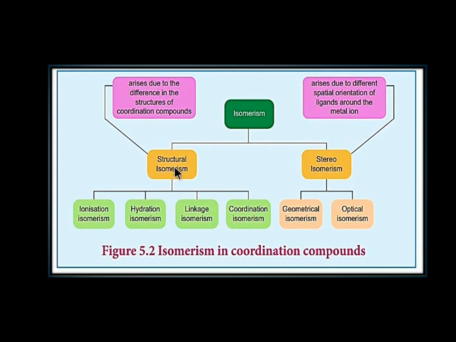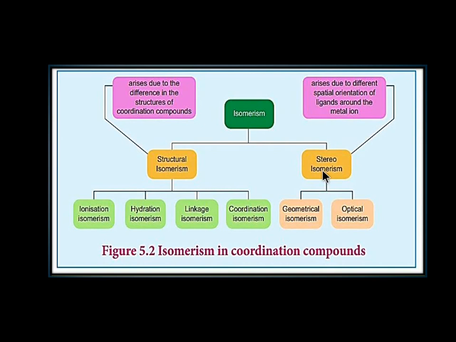Structural isomerism is classified into ionization isomerism, hydration isomerism, linkage isomerism and coordination isomerism. In this part, the structural isomerism we already discussed. In today's class, we are going to see stereoisomerism.